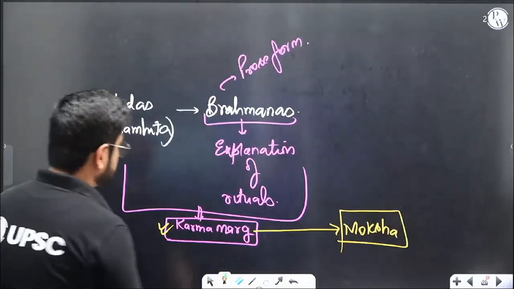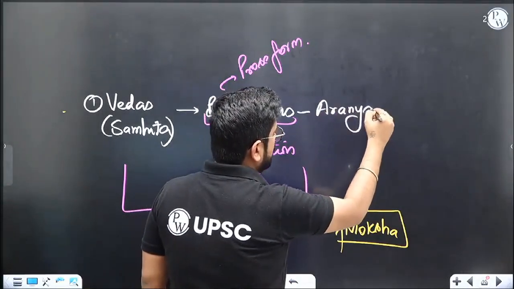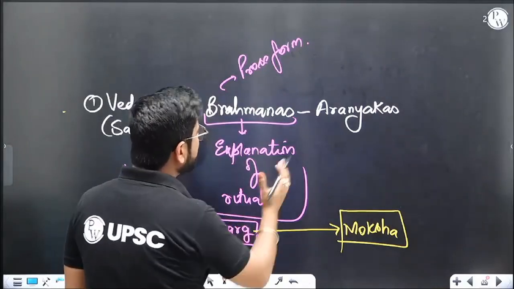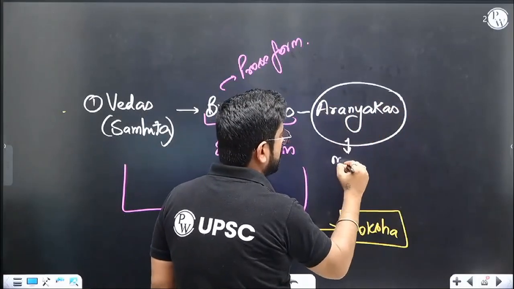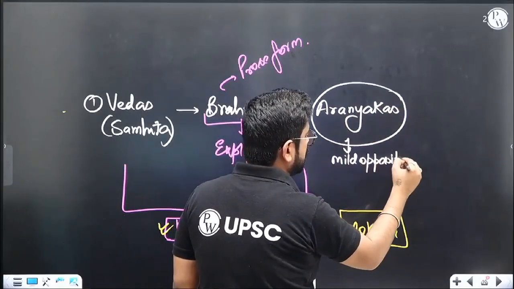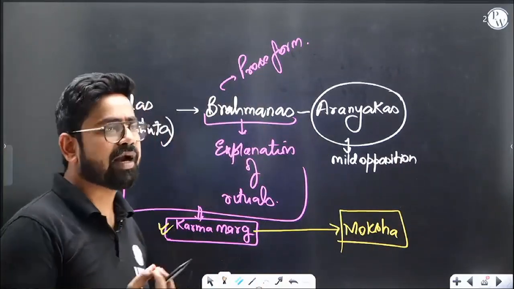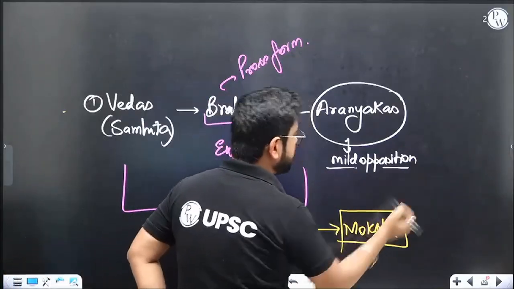Now after Brahmanas, another set of books which were written are Aranyakas. Now see, Aranyakas are somewhere questioning what you are doing, but not properly. It's a mild opposition. And if you do mild opposition, nobody listens to you, right? If you just say, you should not have done that, people hardly care. Yeah, it's okay if I did that. So Aranyakas are very, very mild opposition, so they hardly matter to us.